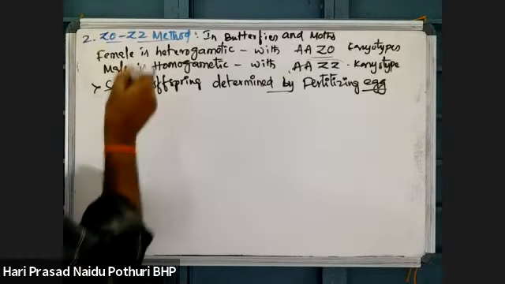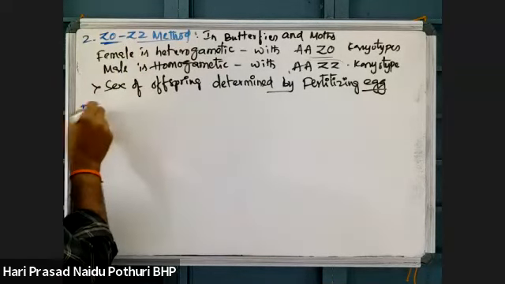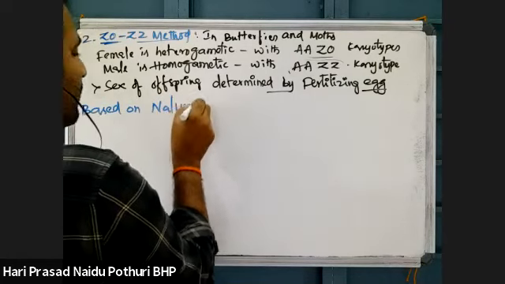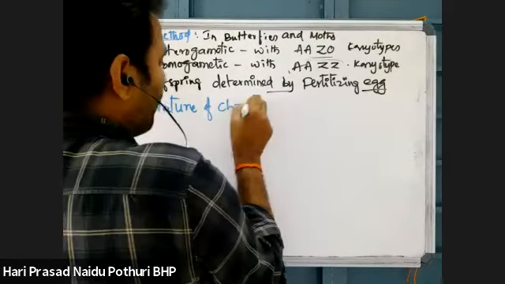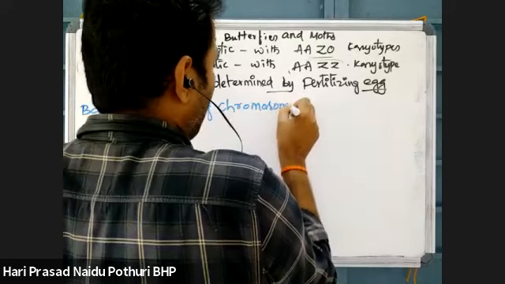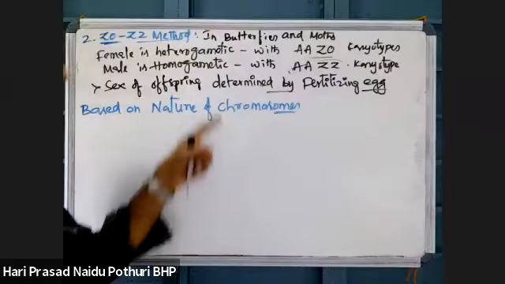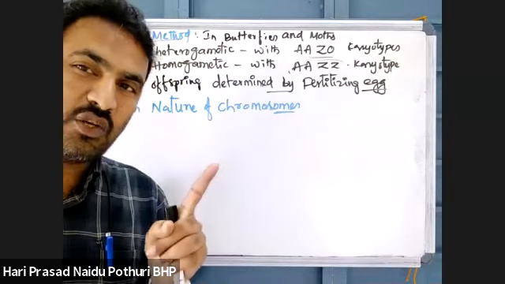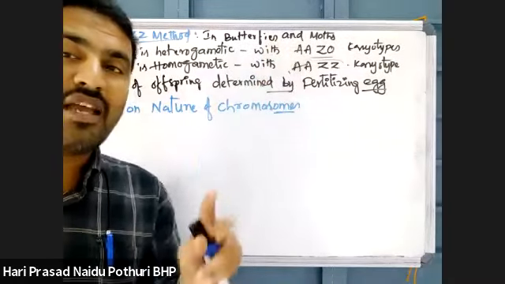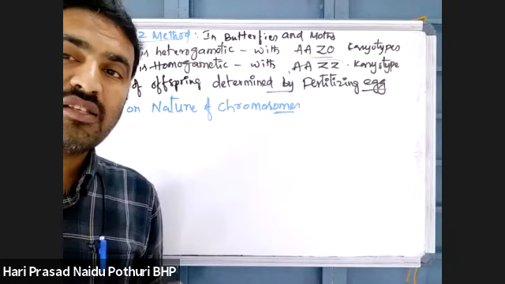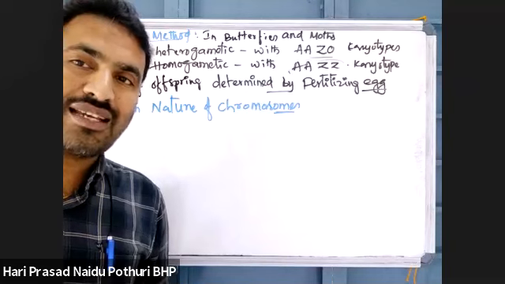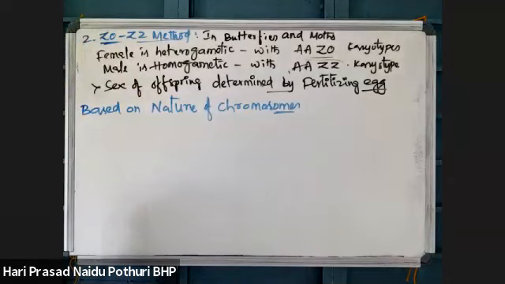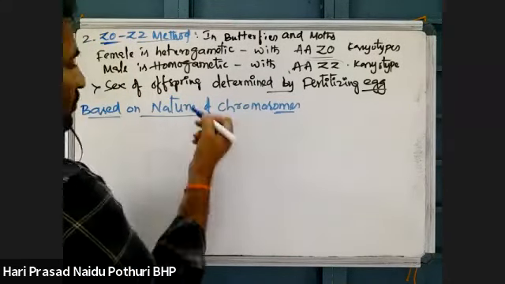That is based on the number of chromosomes. Next, based on nature of chromosomes. In butterflies and moths, females have a single allosome and males have two allosomes. Whereas in cockroaches and grasshoppers, females have two allosomes and males have one allosome. That is the number of chromosomes.